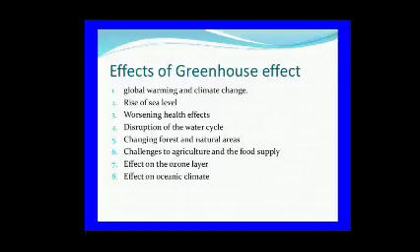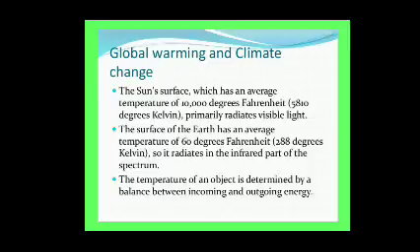It reduces surface water and affects agriculture. It causes sudden cyclones, transmission of diseases, emergence of new diseases, and high temperatures favorable for new pests. These are effects of global warming. Global warming and climate change.